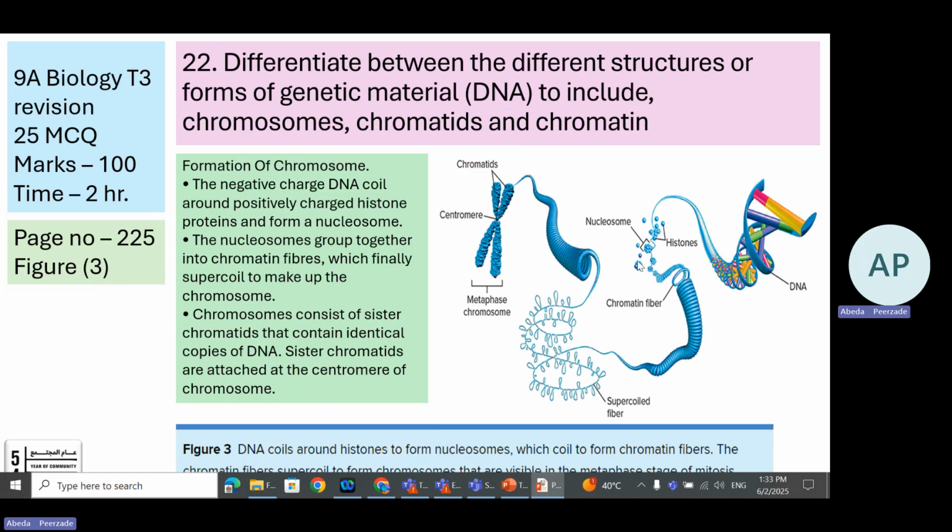These are histone and DNA, which is called a nucleosome. Now this again coils tightly to form a chromatin fiber. This chromatin fiber further supercoils, tightly coils to make a super condensed structure called a chromosome. These are sister chromatids, which are attached to each other by a structure called the centromere.